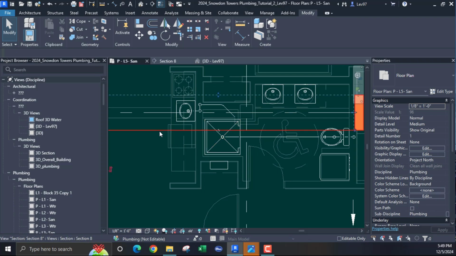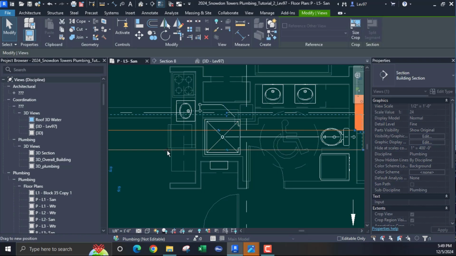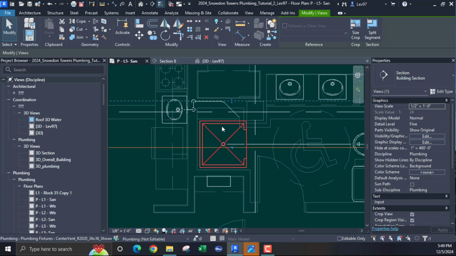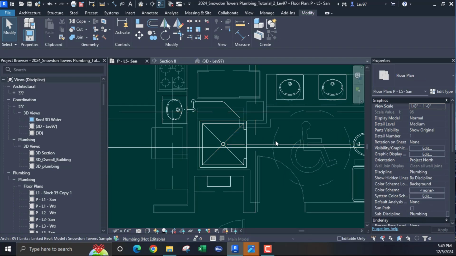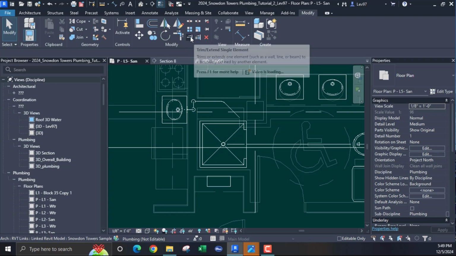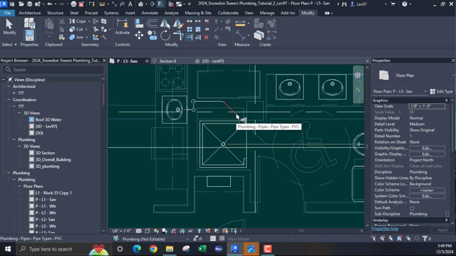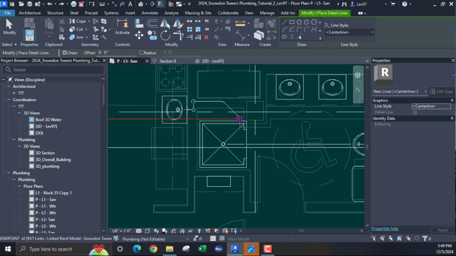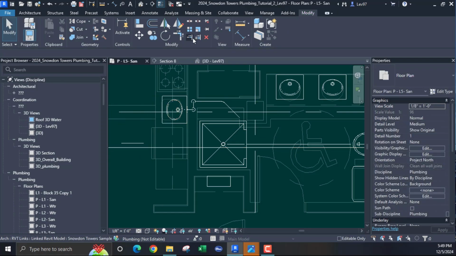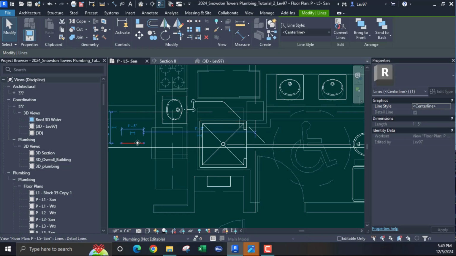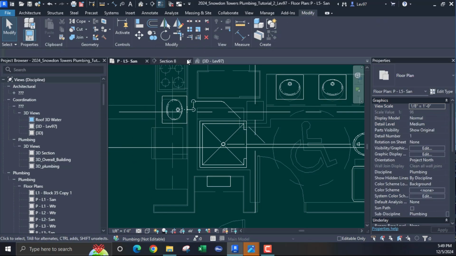Let's go back. I want to see if I can get that in place and bring this guy. Let's just do a connection here. I don't know if it's not in line with it. I can draw a detail line and just bring it down. Maybe here. That's good. Okay, so now let's do this. Bring it down to about right there. That's good. So I'm going to erase this and let's go back here.